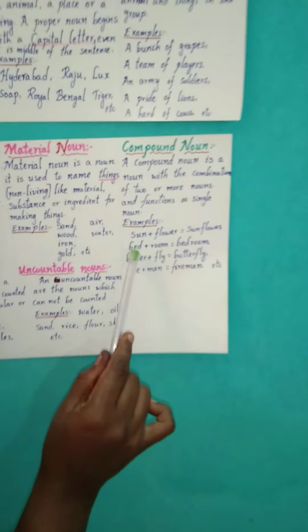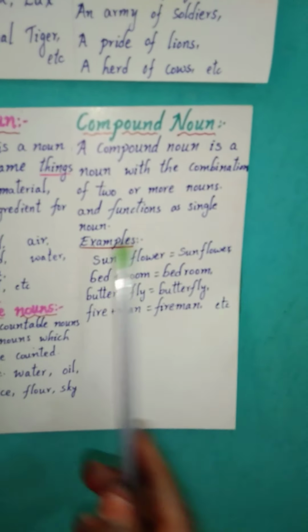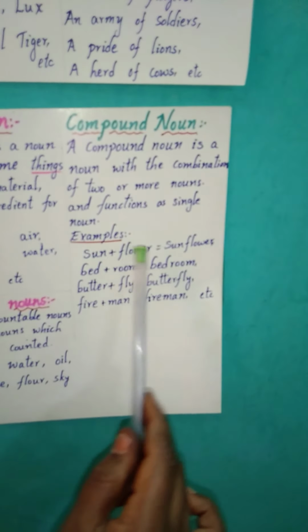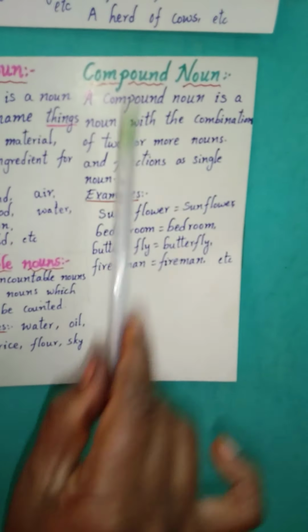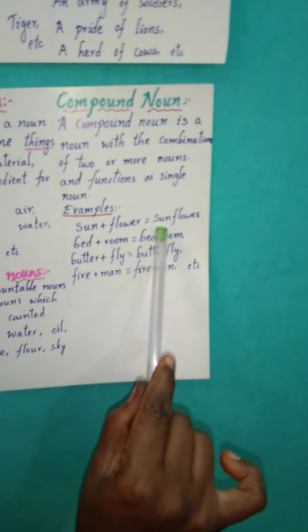Now see the examples. Sun. As usual every day we get the sun early in the morning. Sun. Flowers grow in the garden. Now see, if I add sun plus flower, it becomes sunflower.